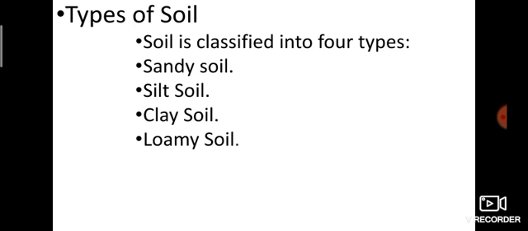Okay. Next one, types of soil. In our surroundings, which types of soil can we see? What are the soils? Sand, red soil, clay, alluvial soil, and black soil. So, some types of soil. Soil is classified into four major types. What are they? Sandy soil, silt soil, clay soil, loamy soil.